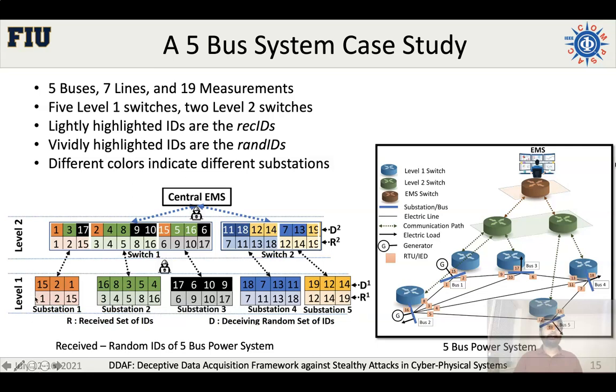We see that at level 1, the random IDs are coming from the same substations, as the colors are the same. But for level 2, different sensors have IDs coming from different substations, and that means the randomization at level 2 or any higher level is more effective than the lower ones.